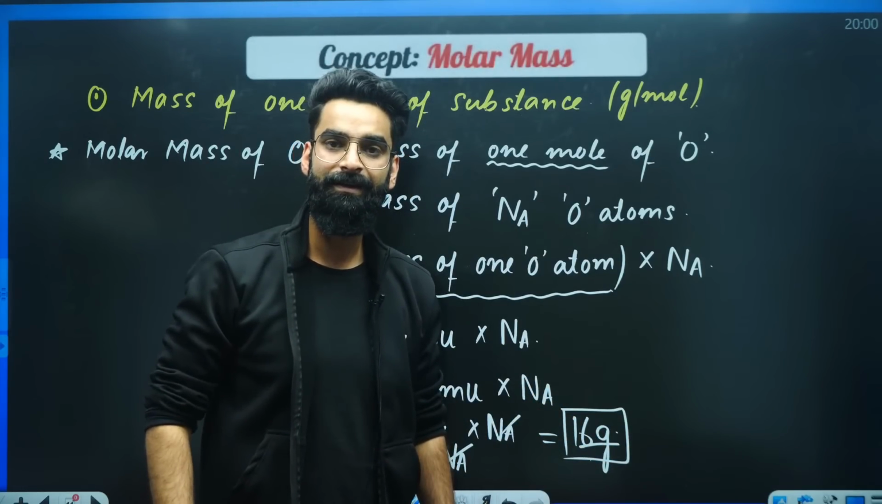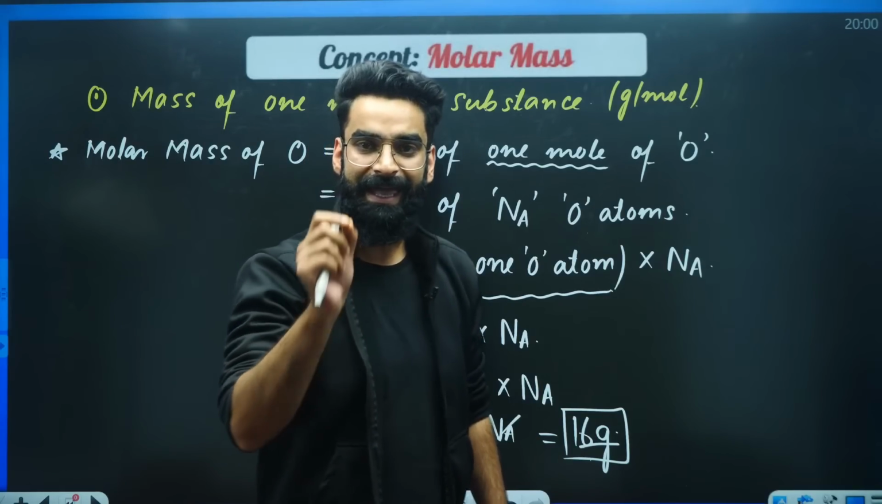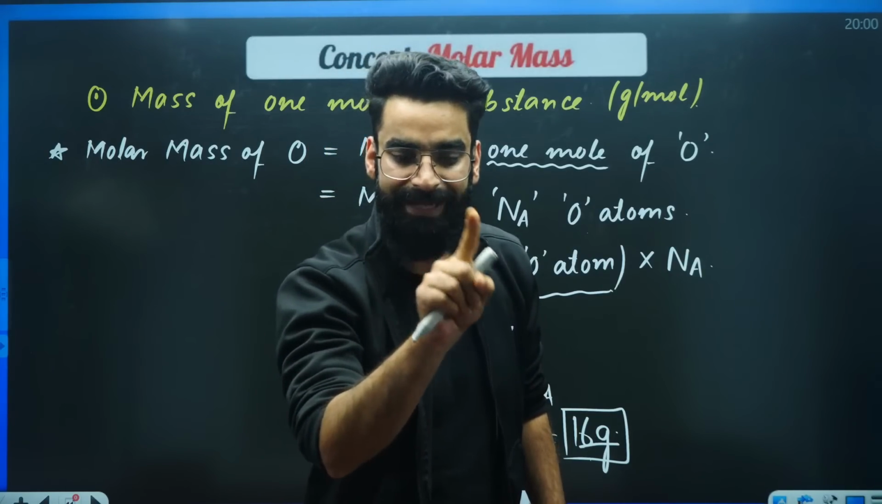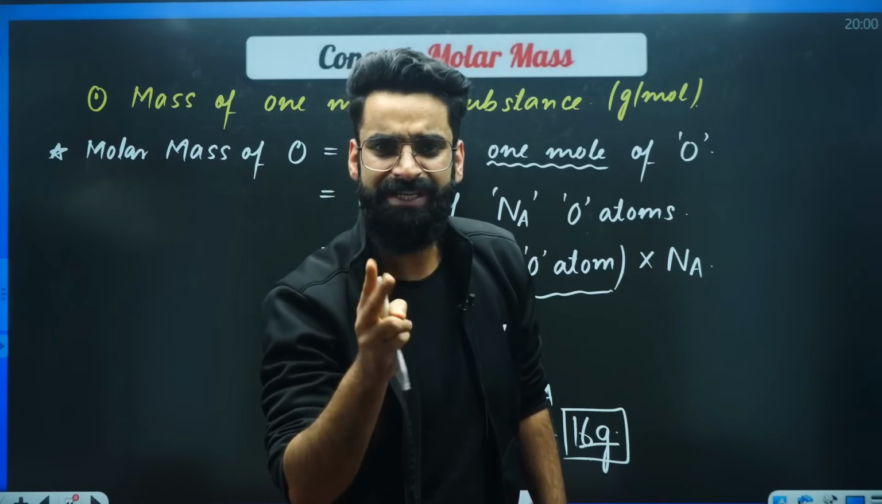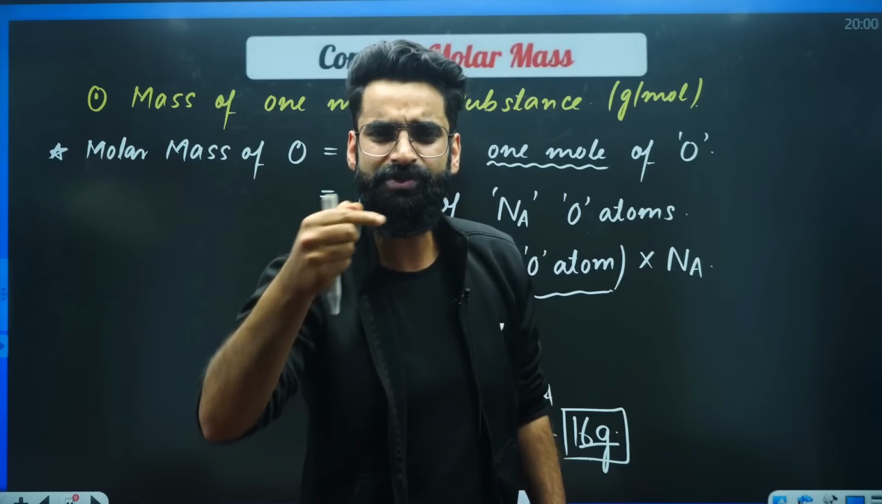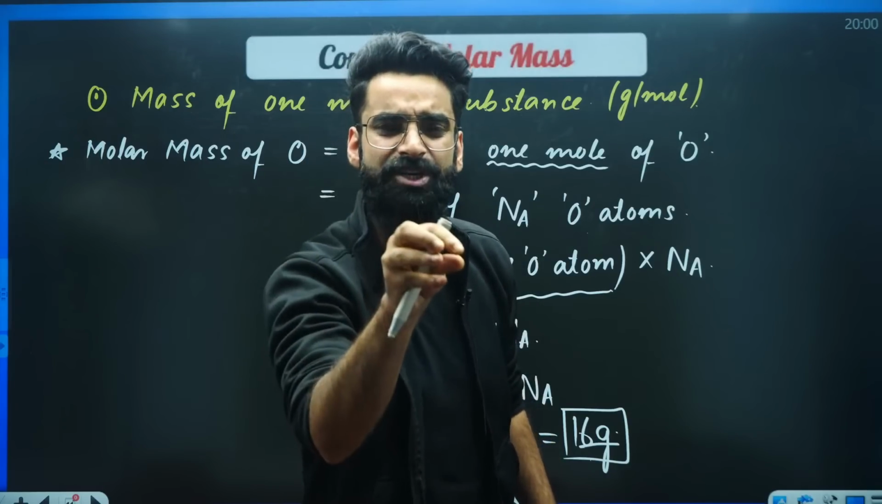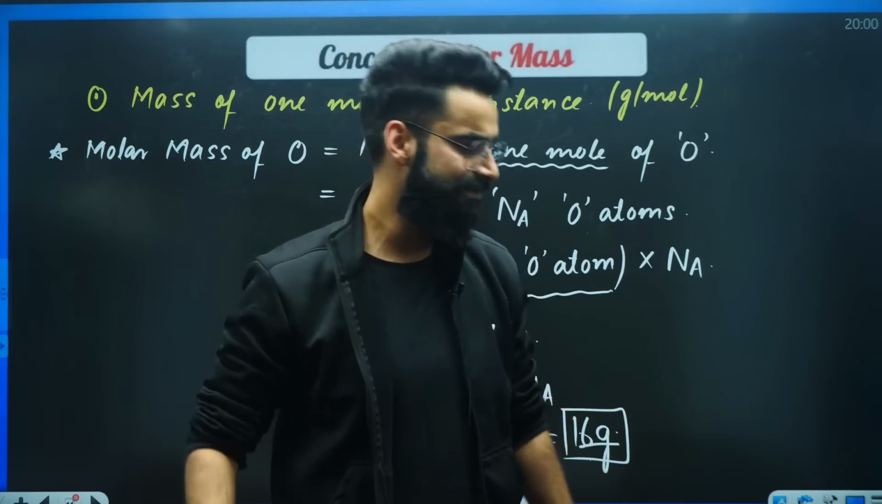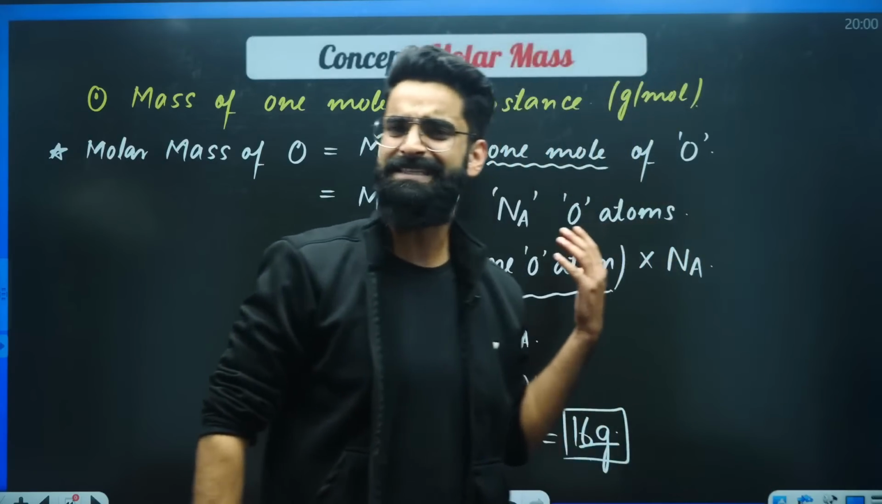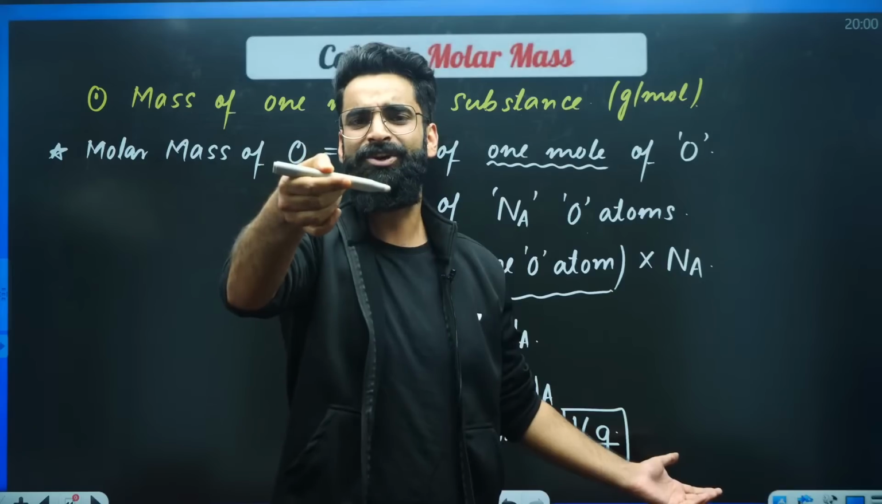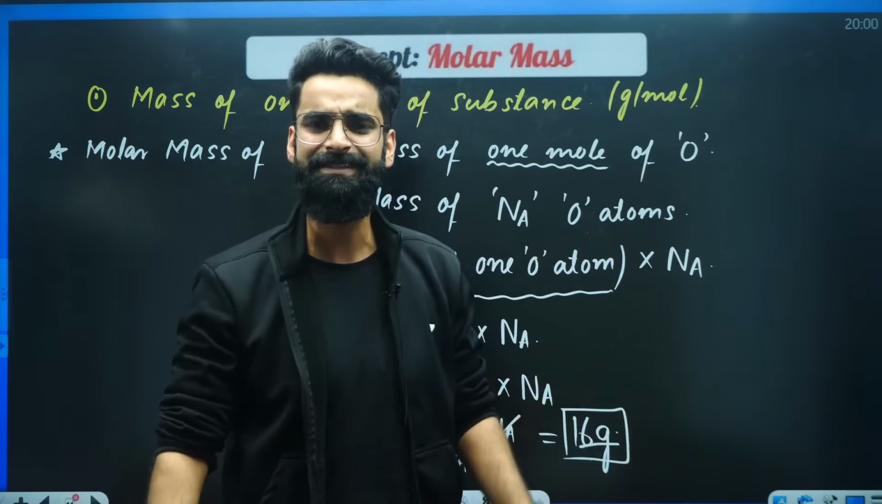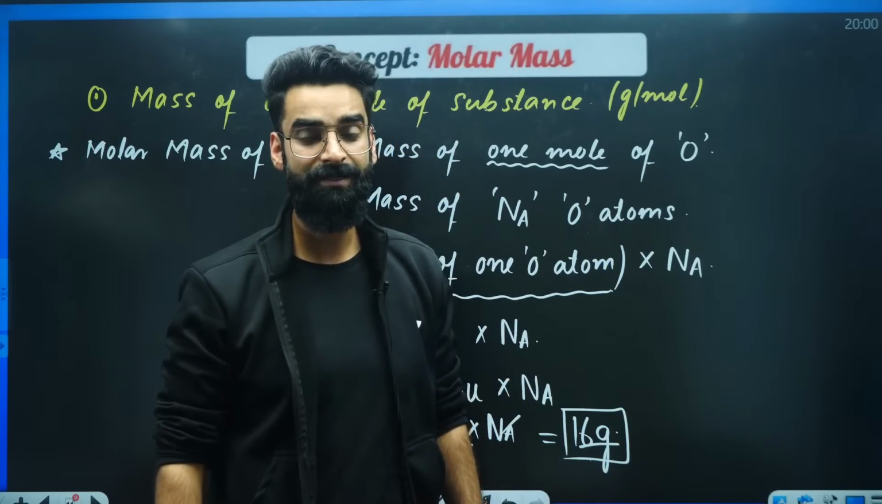Can I say, in order to convert atomic mass into molar mass, we are not supposed to change the magnitude. We are just supposed to change the unit. Instead of AMU, write grams. That's it. Oxygen, its atomic mass was 16 AMU. Now its molar mass is 16 grams. So instead of AMU, you just have to write 16 grams. That's it. I hope you got it.